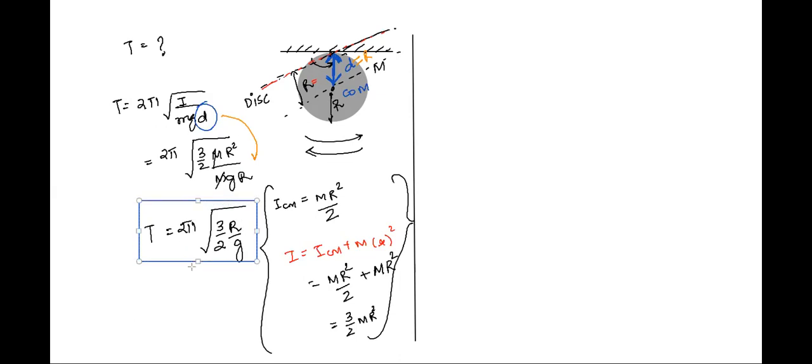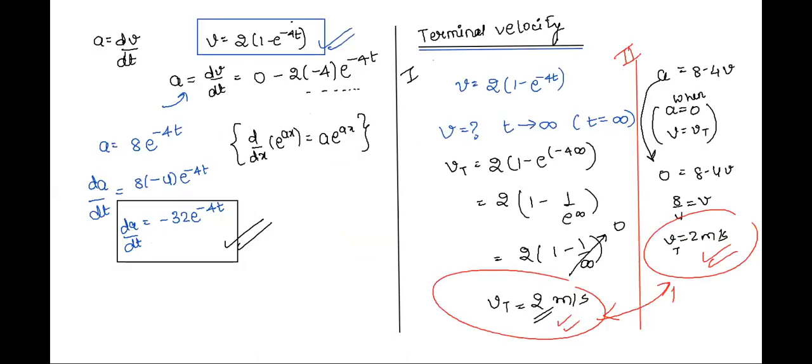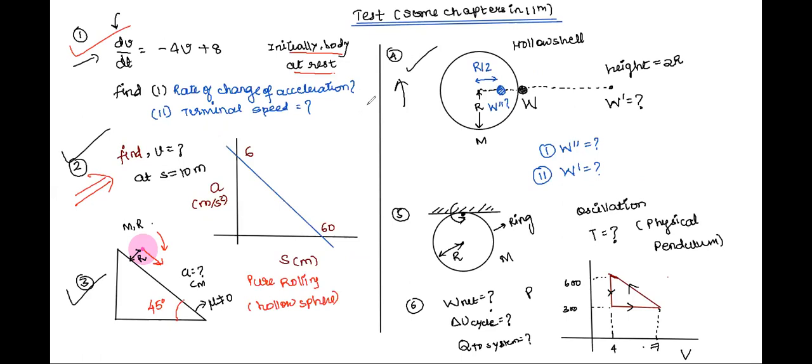So we have the value of time period, which is given by 2π under root of (3/2)(R/g). Is everyone clear with the approach now, class, for how to do the questions related to physical pendulum? If all the questions are clear to you until here, please raise your hand, class.